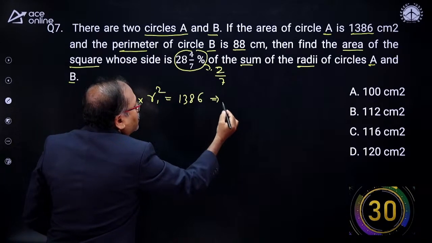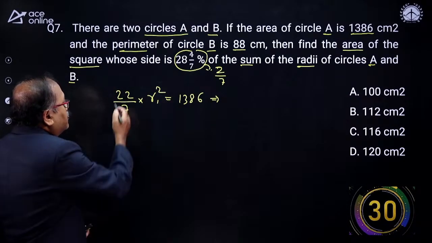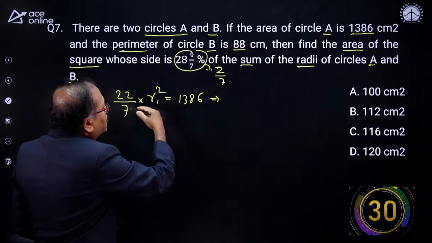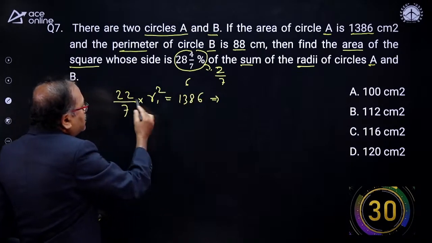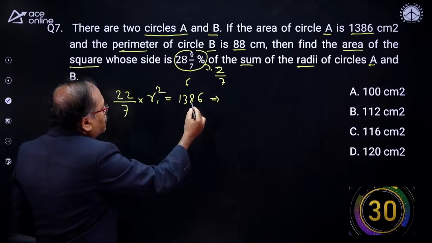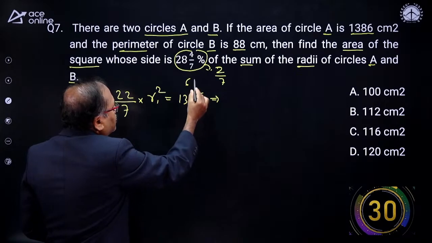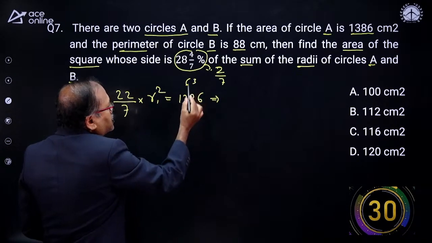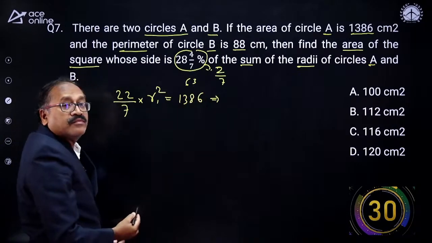Will I get the R1 from here? Let's check with 22 how many times it gets cancelled. It gets cancelled 6 times. 6 times is 132, and I am left with 6 here, that is 3 times 63. Is it not that 63 is 7 into 9?